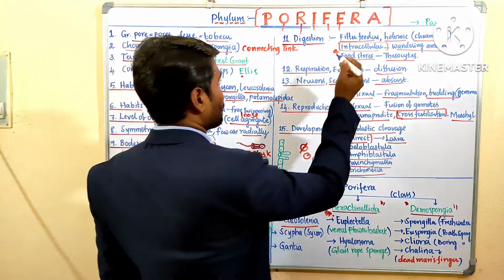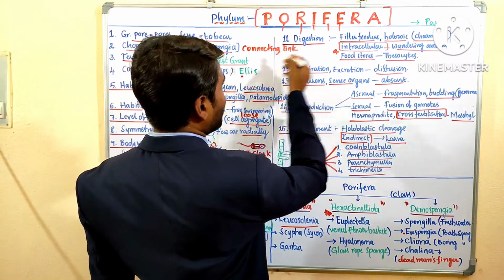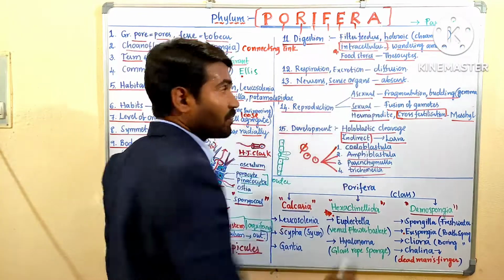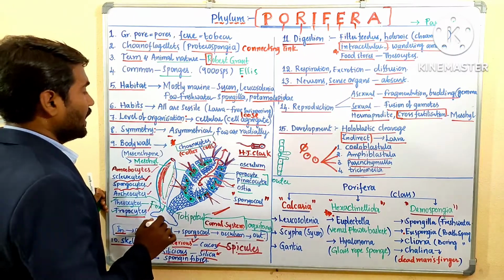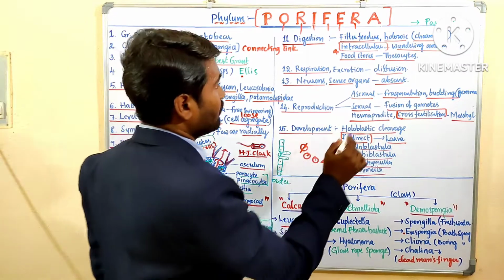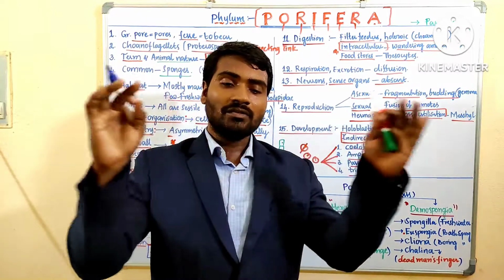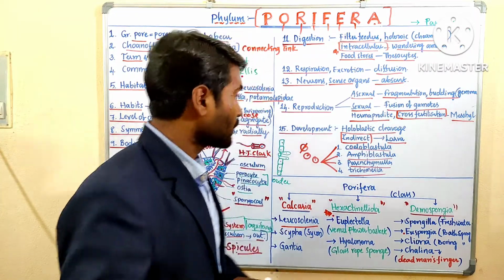Come to R. One R for Robert Grant and one R for reproduction. And come to A. A is nothing but absent: asymmetrical. Symmetry is absent, an asymmetrical organism. So if you remember this word Porifera, the word itself gives some clues.